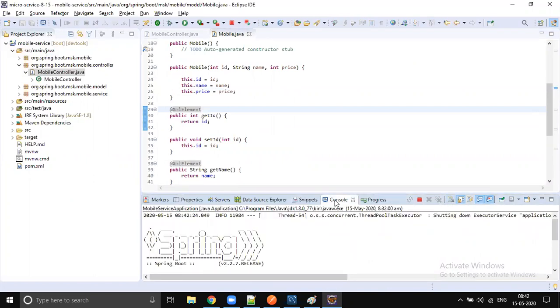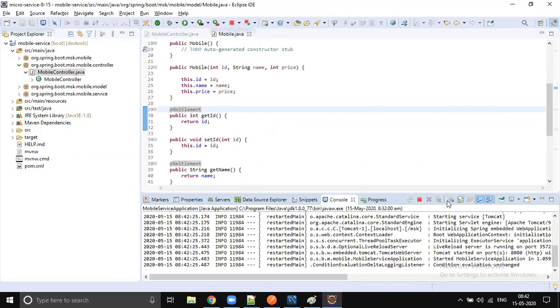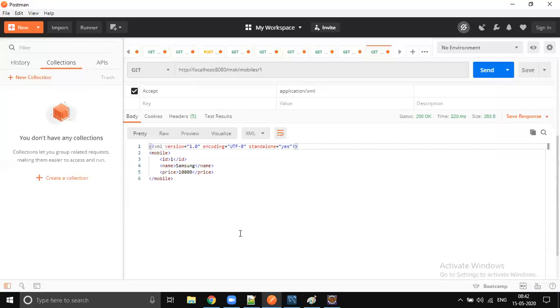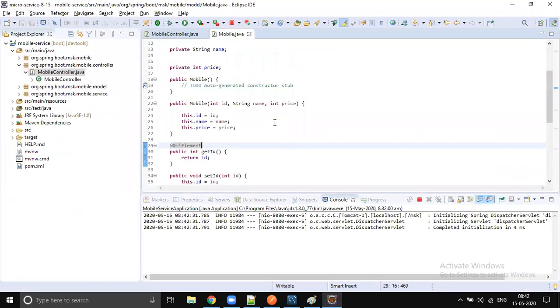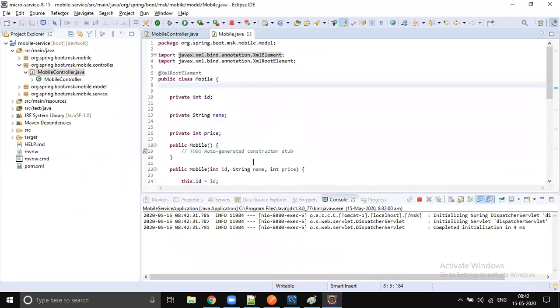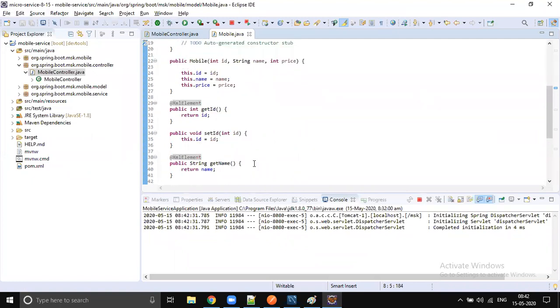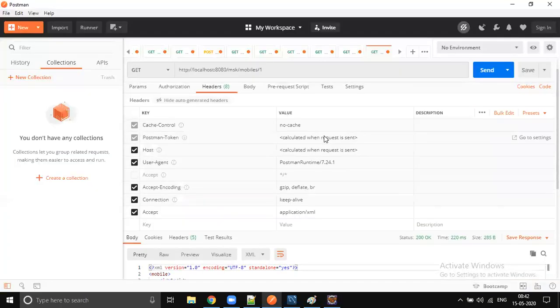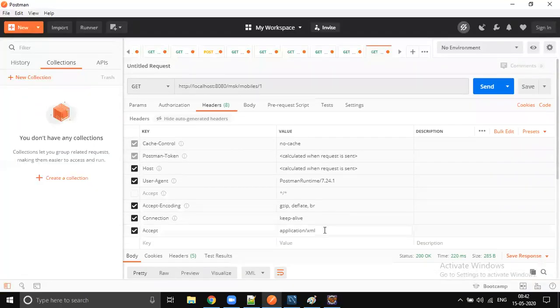As we have developer tools added on the build path, it is working. Yeah. So it was trying to execute two times, ID and getID. That's why the problem came. But anyway, just add it on top of your XML element. This will work. Now if you change the header parameter back to JSON, right?